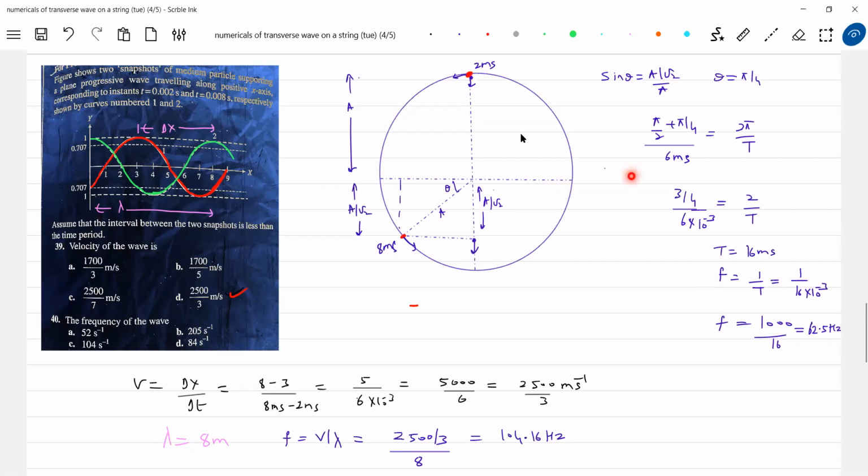I think the circle method we can avoid, because we don't have information whether the particle will just move from extreme to this particular point, or will move from upper extreme to lower extreme, then it will be here. So I just assumed blindly here, I got one answer, but I think the answer is not matching. So some data information is not sufficient to think in this way. So I'm proceeding in this way here. Okay, all of you, shall I take it out? Why the answer is not matching means data not sufficient.